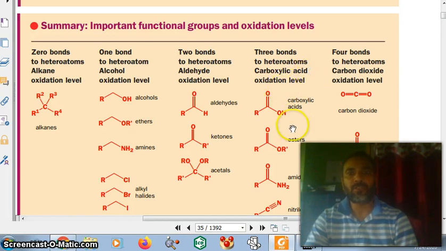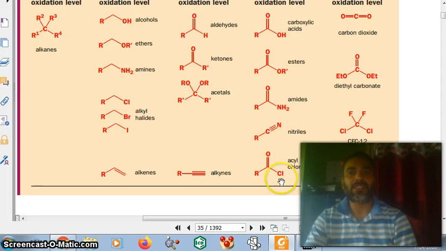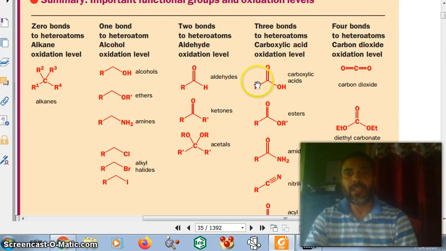Look at these molecules. This is the carboxylic acid, this is the ester, this is amide, this is nitrile, this is acyl chloride. So here the carbon is attached with oxygen through a double bond, and this carbon attached with oxygen. So this is the three bonds, 1 2 3, and again this carbon is attached with the oxygen with these two bonds, and this carbon attached with oxygen with a single bond. So this single bond and this double bond become three bonds.